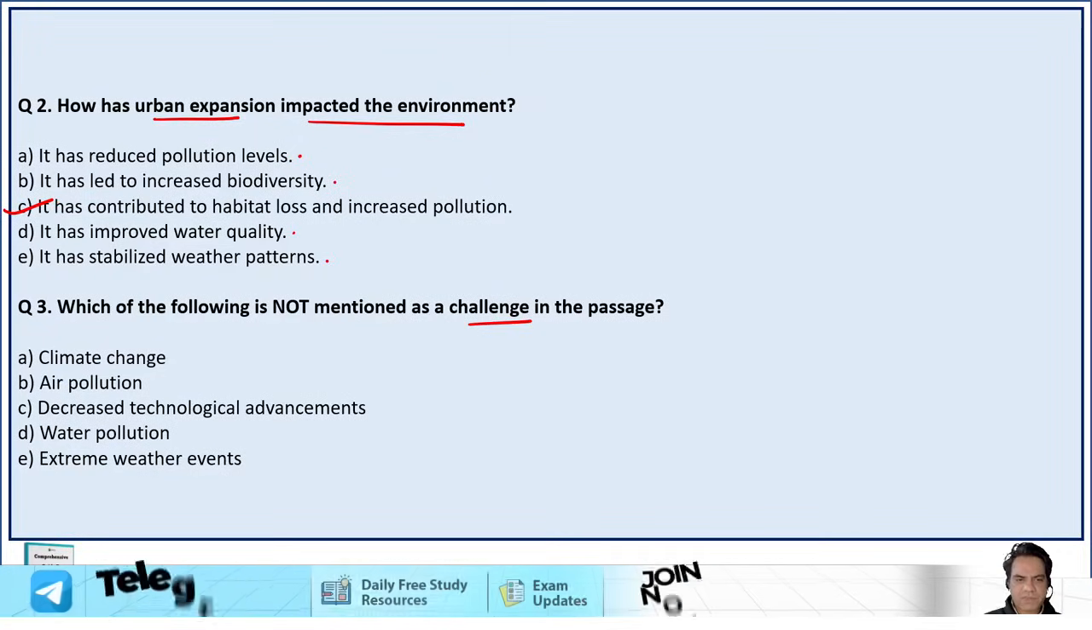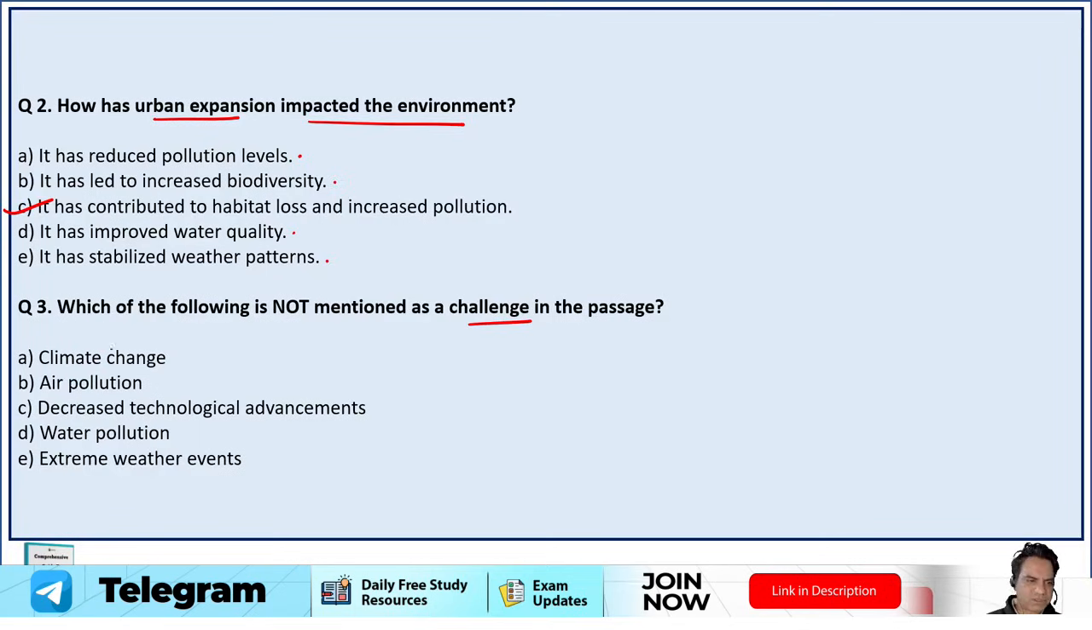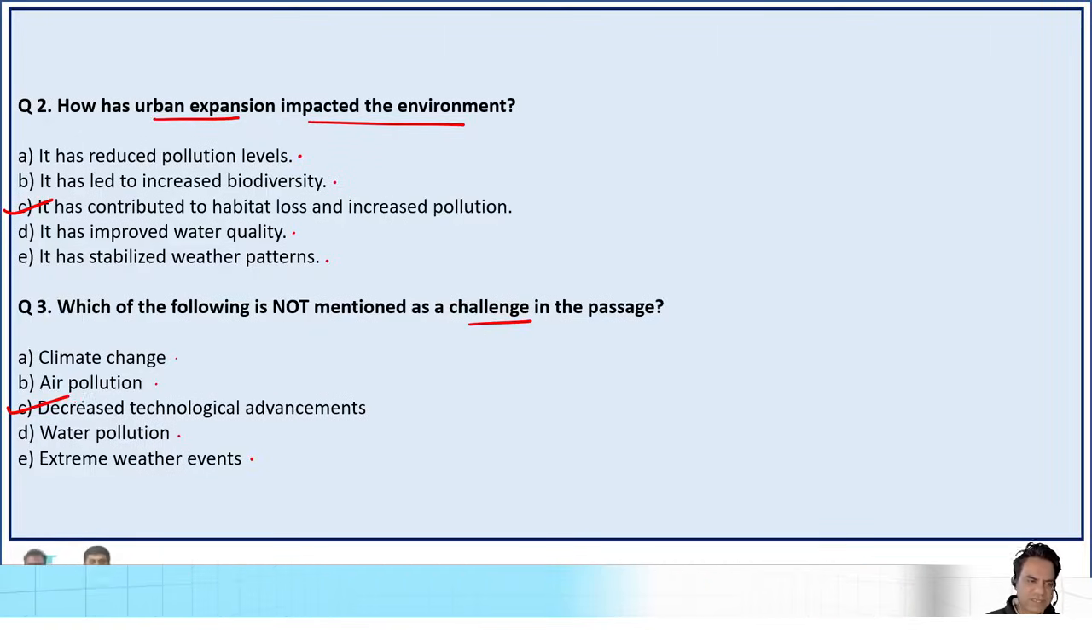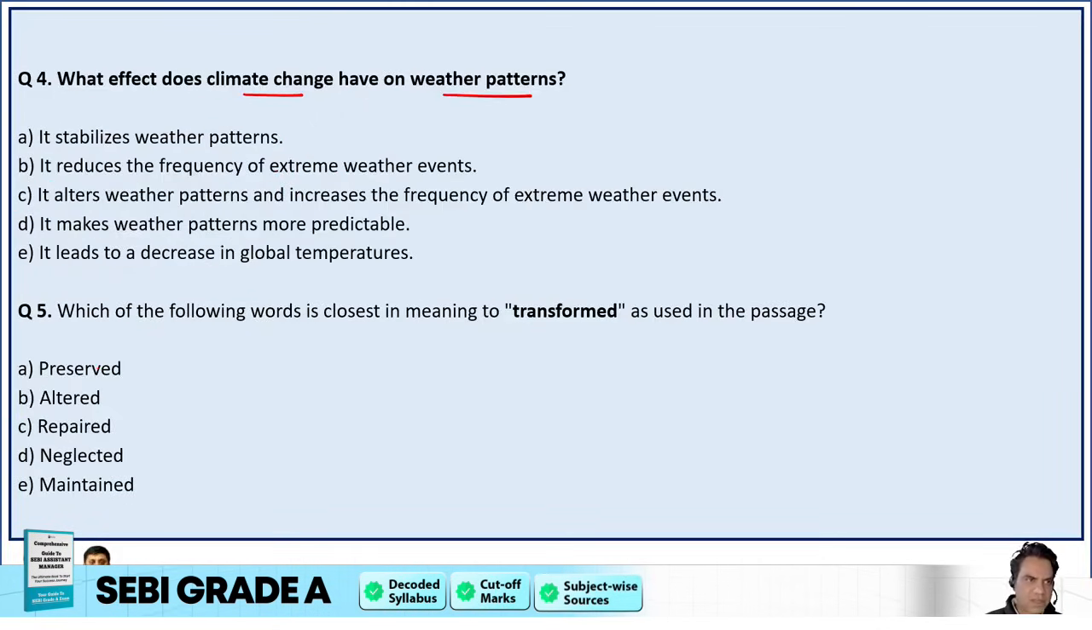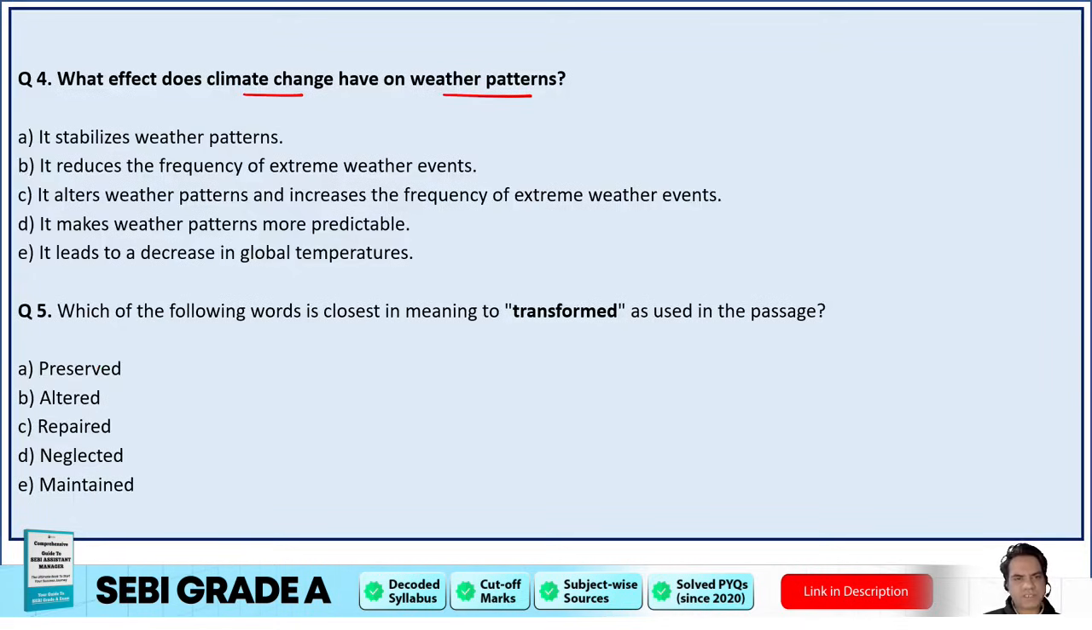Now, which of the following is not mentioned as a challenge in the passage? Climate change is mentioned. Air pollution is mentioned. Decreased technological advancements? No. Water pollution is mentioned. Extreme weather events is mentioned. So option C again is the correct answer. Decreased technological advancements.